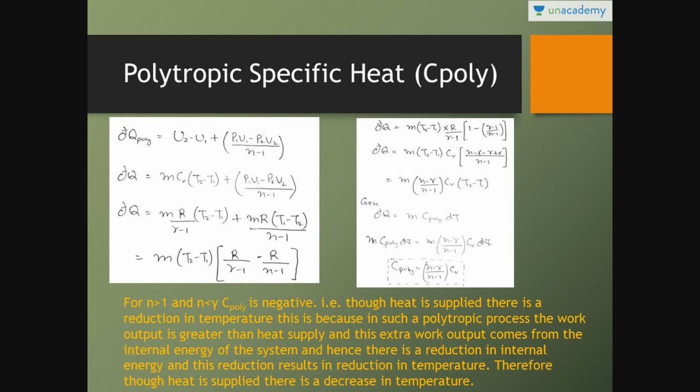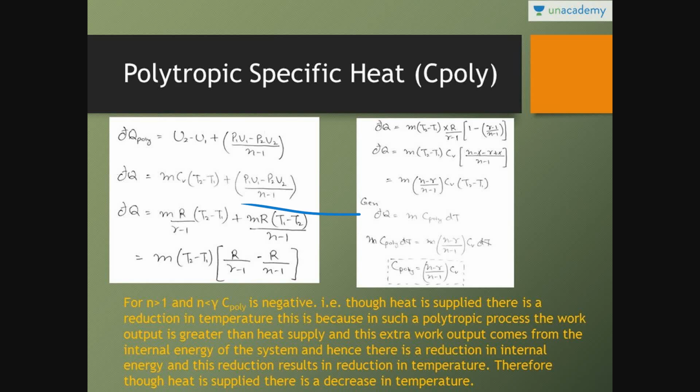Why is this? See, dQ is equal to dU plus dW. For the polytropic process, we can write dU is equal to U2 minus U1, and we know the value of work transfer in a polytropic process is equal to (p1 v1 minus p2 v2) upon (n minus 1). Keep in mind, dU is equal to m Cv dT, and dH, that is enthalpy, is equal to m Cp dT. So for U2 minus U1 we can write m Cv (T2 minus T1).